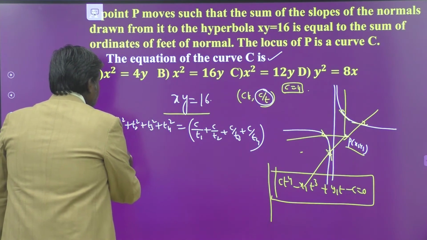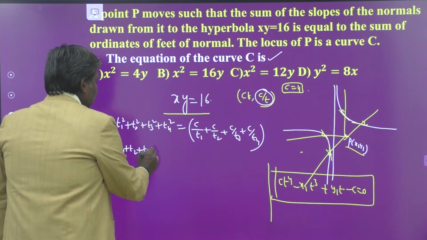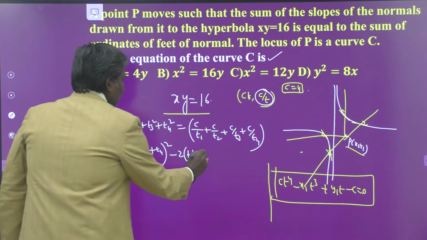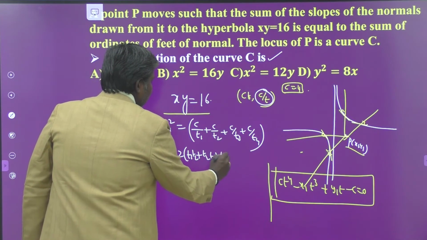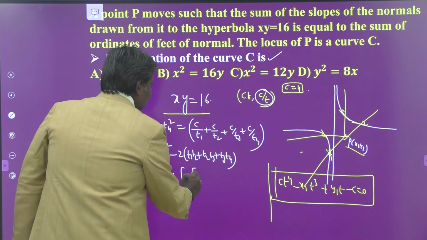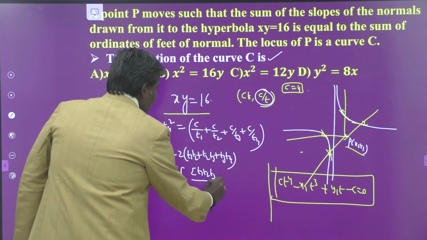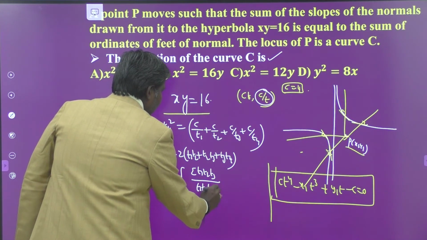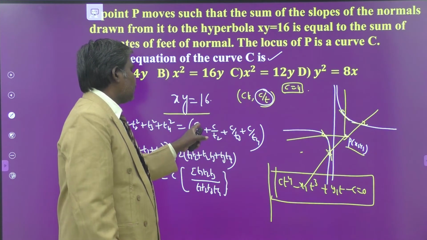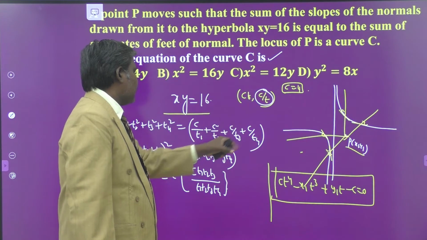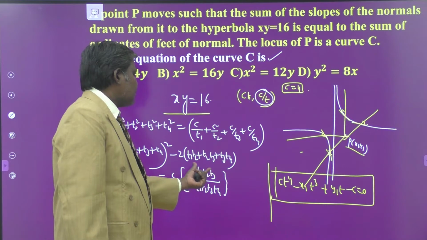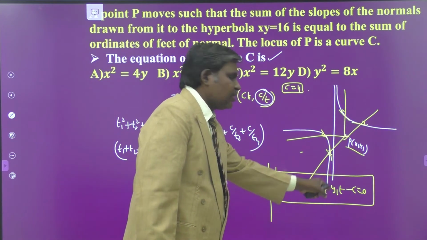Now this can be written as (t1 plus t2 plus t3 plus t4) whole square minus 2 times (t1 t2 plus t2 t3 plus t3 t4) is equal to c times, this is nothing but sigma t1 t2 t3 by t1 t2 t3 t4. Am I correct or not? By taking LCM, here you have t2 t3 t4, here you have t1 t3 t4, like that. So I am writing sigma t1 t2 t3, that means the sum of the roots taken 3 at a time. You can get the value from here itself.